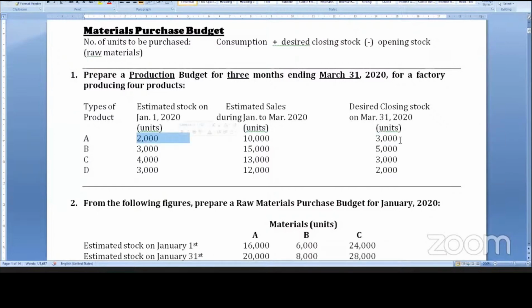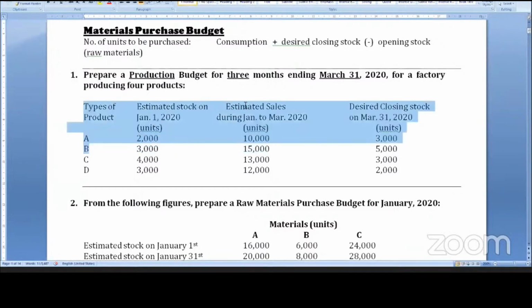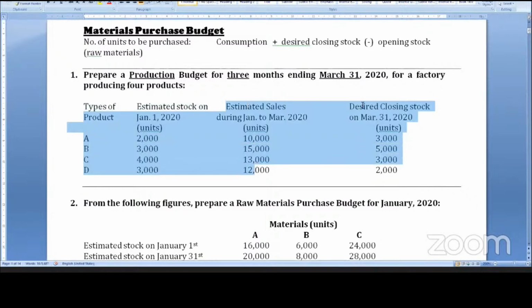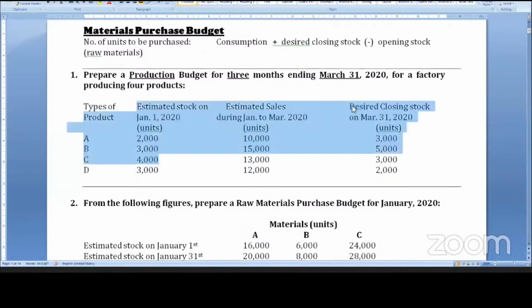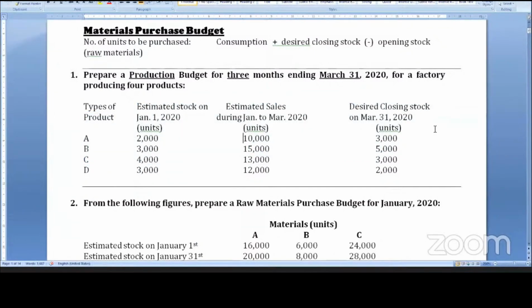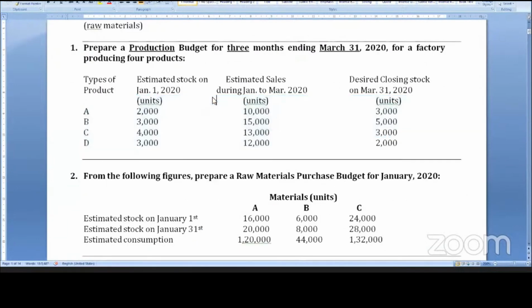For all 4 products, first column product, second column estimated sales, third column desired closing stock, fourth column opening stock, fifth column production. So sales plus closing stock minus opening stock is production. It's a small sum, may not be asked in the examination.